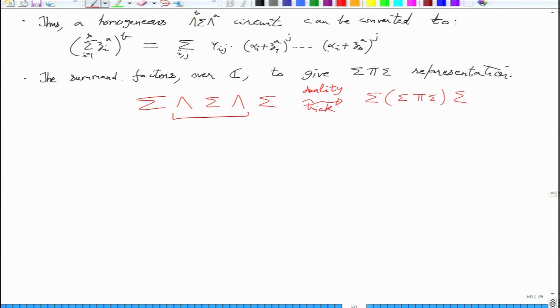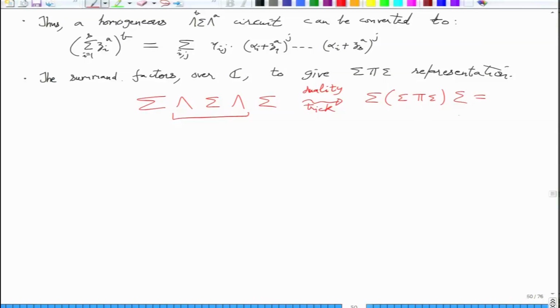The duality trick works for any field, at least Amish-Pilkas proof, and factorization you can do over the algebraic closure. Together you will have a sigma pi sigma, but since it is sandwiched between sigmas, it is equal to sigma pi sigma. That is the moral reason why depth 4 can be reduced to depth 3 for special fields.